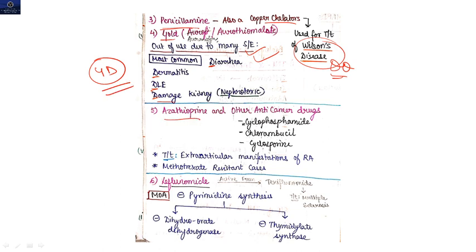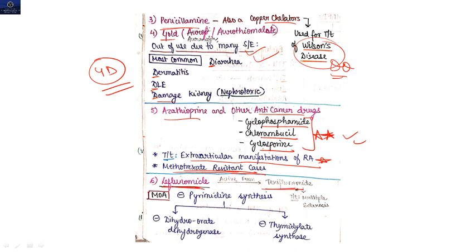The next drug is azathioprine and other anti-cancer drugs such as cyclophosphamide, chlorambucil, cyclosporine. All these drugs will be discussed in our anti-cancer video, so don't pay attention to that now. It is used for the treatment of extraarticular manifestations of RA and for methotrexate resistant cases. So for methotrexate resistant cases, we can give azathioprine and other anti-cancer drugs. Clear?